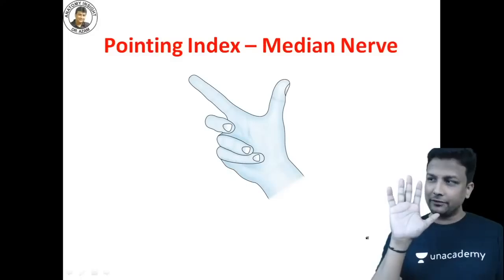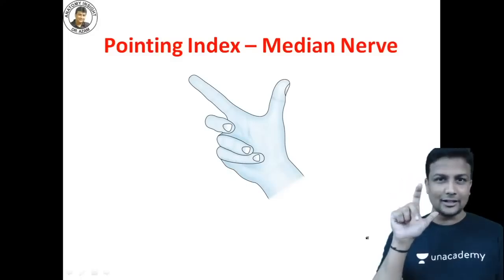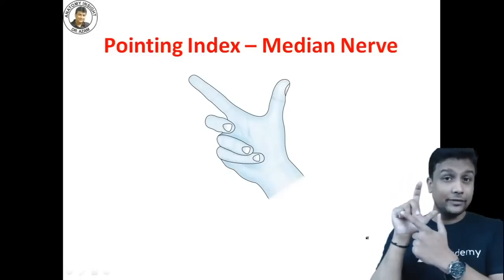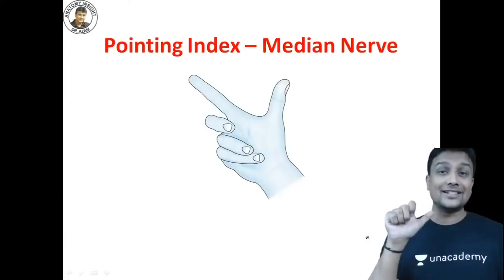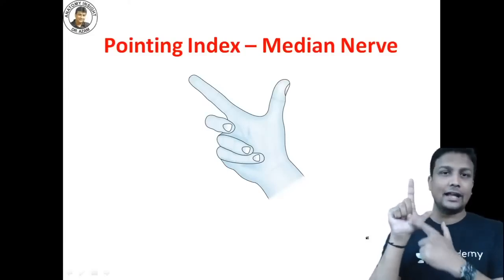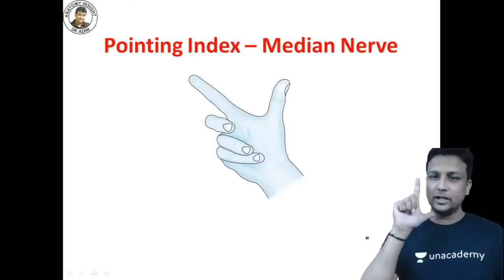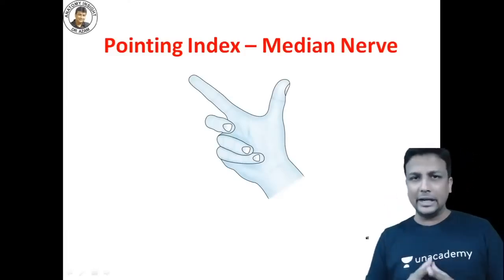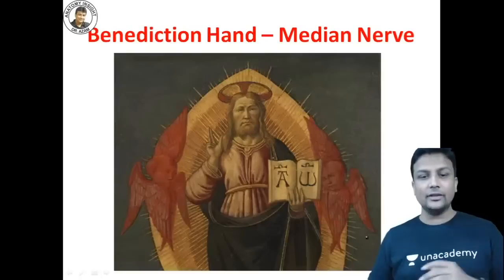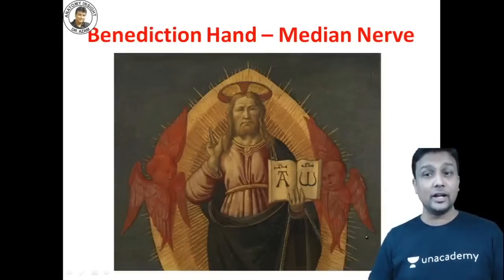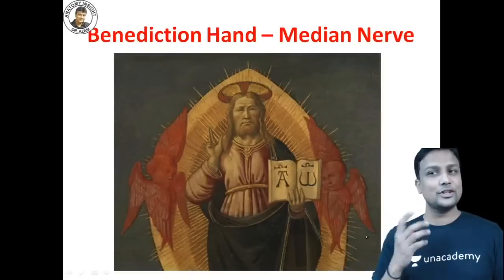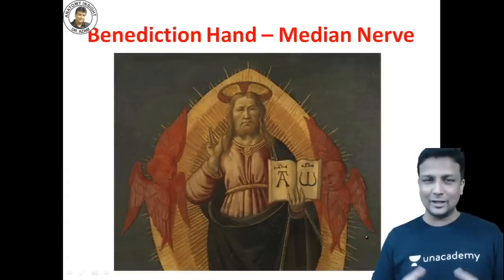And the moment he is trying to make a fist, these fingers will fold like this. Why? Because ulnar nerve is working perfectly, but these fingers are not going to flex. Why? Because median nerve is gone and these muscles are gone. So when making a fist, if he is making the hand like this, which nerve is involved? The median nerve is involved. Similarly, you can remember the hand of benediction. And in benediction hand also, which nerve is involved, guys? Median nerve.